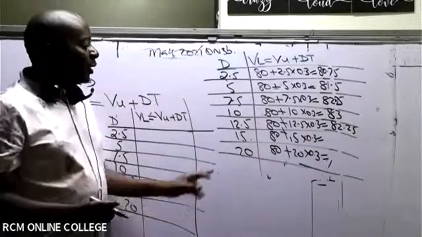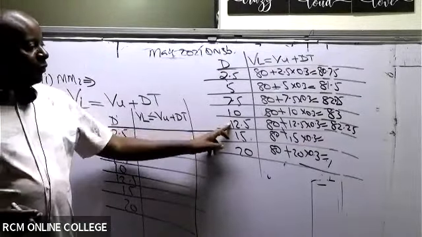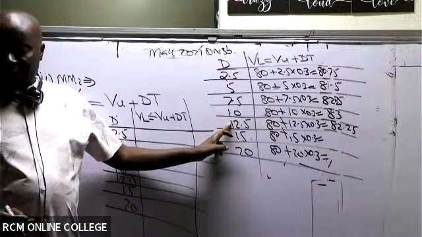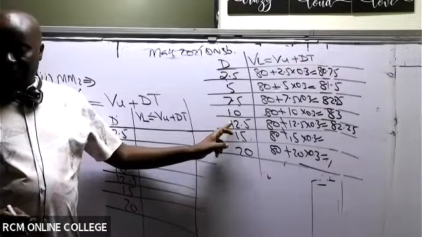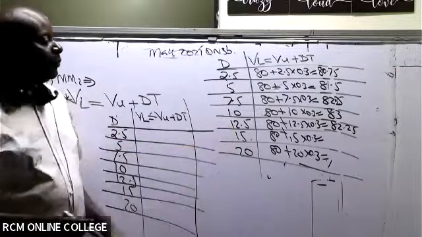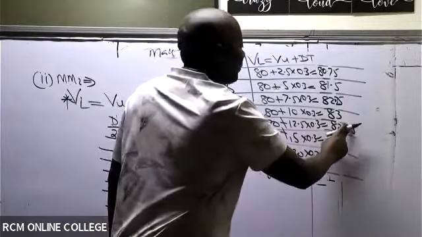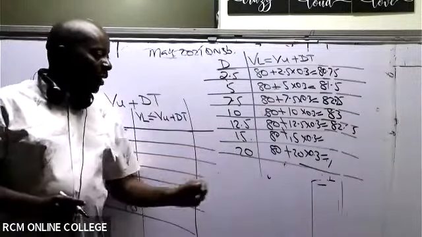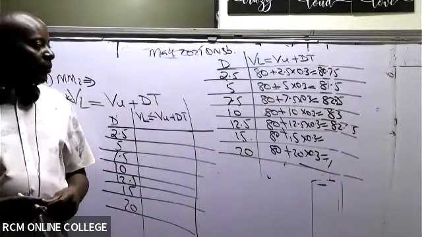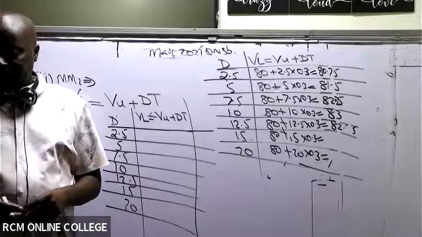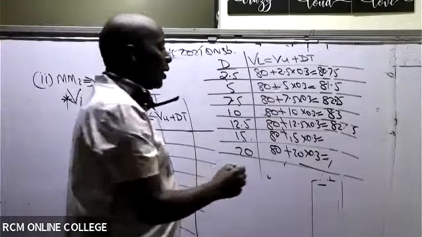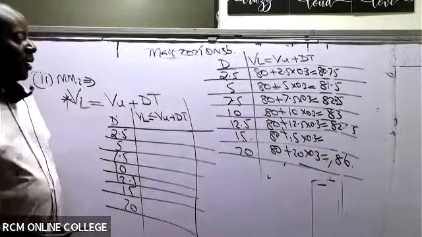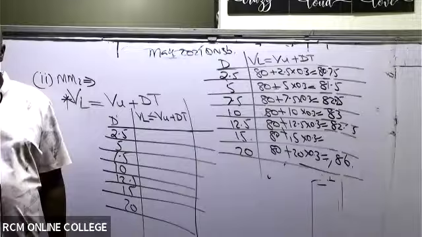And then the fifth one, 82.5. Thank you so much. Then we go and pick the sixth one. The last one is 86.